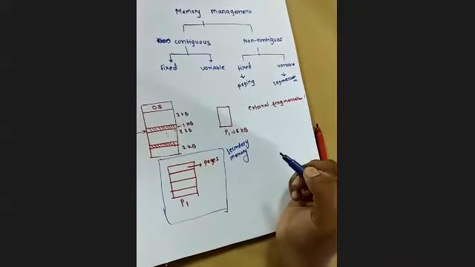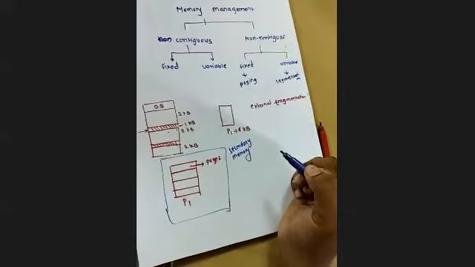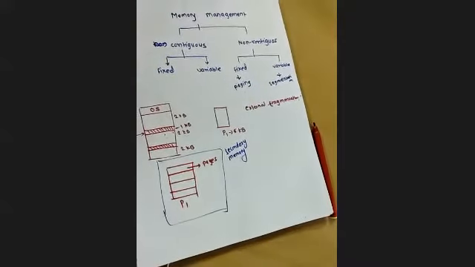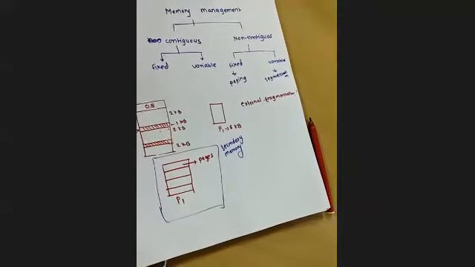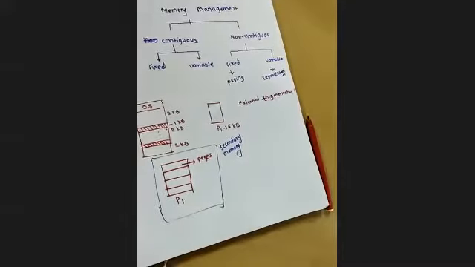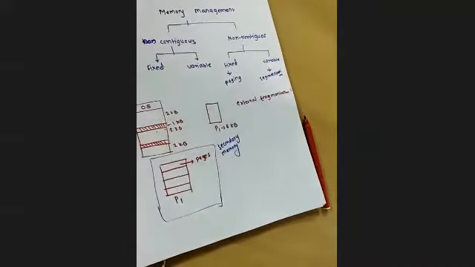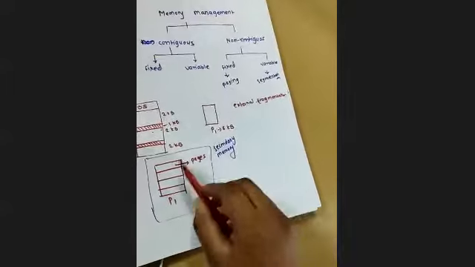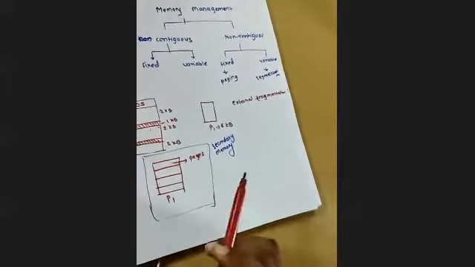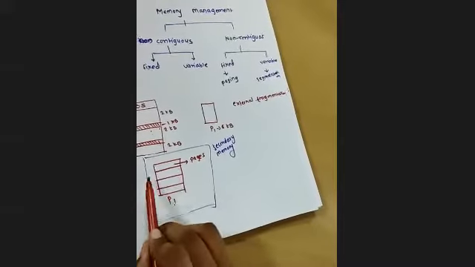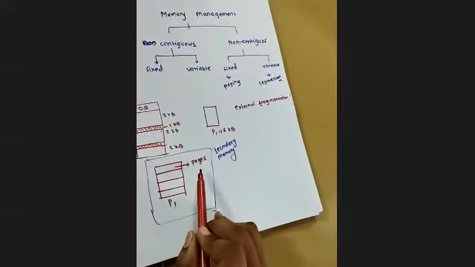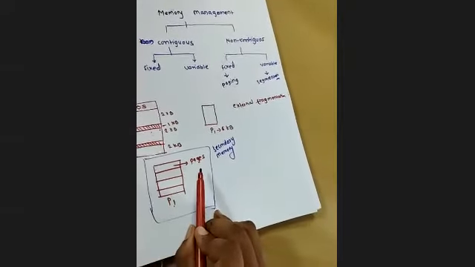Processes are always residing in the secondary memory initially, right? Whenever they are ready and whenever the CPU will fetch them into the RAM, or the primary memory, for execution, they will be fetched from the secondary to the primary memory. But before that, they are residing in the secondary memory. And in secondary memory itself, we are dividing the processes into an equal number of partitions, and each partition is called a page. Fine, यहाँ तक clear है?